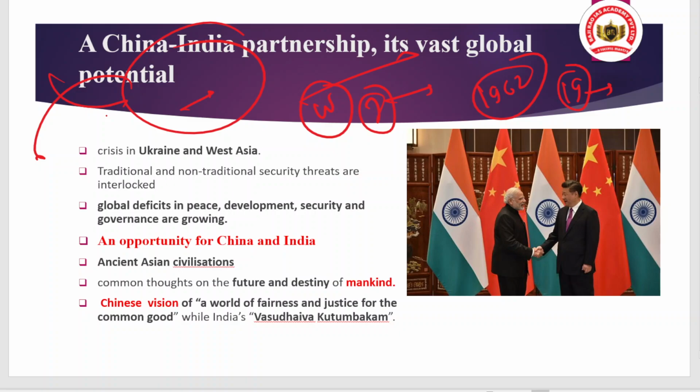If the border tussle gets solved, the relations will reach greater heights, and there will also be prosperity in the South Asia region. Why? Because in South Asia, India and Pakistan are bigger in population and size, and if the relations become good, prosperity will prevail.